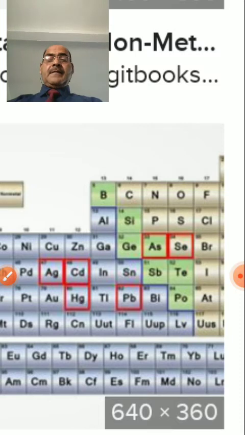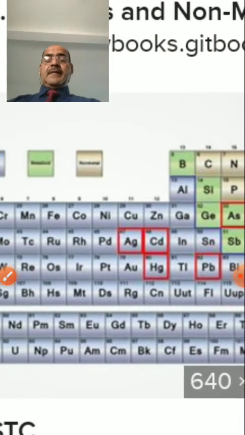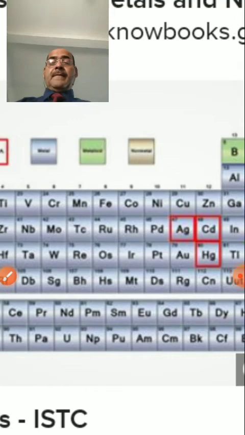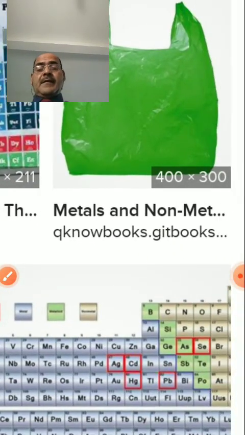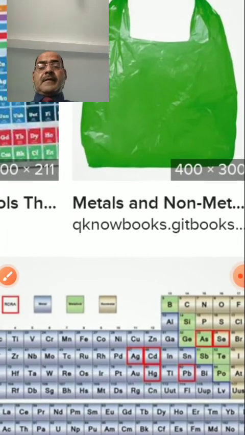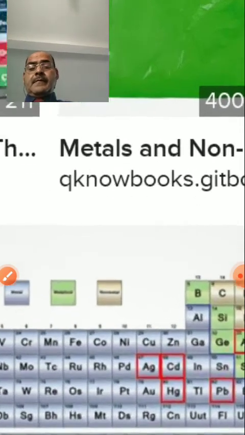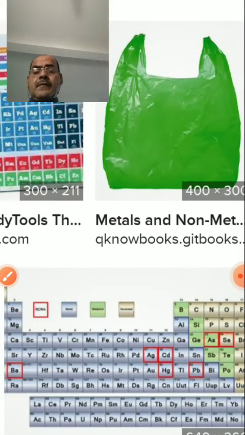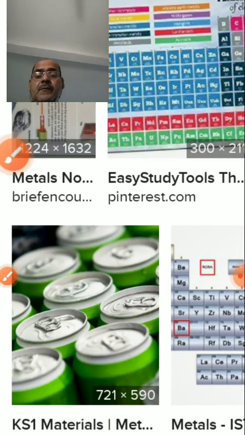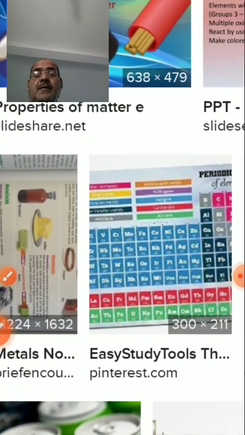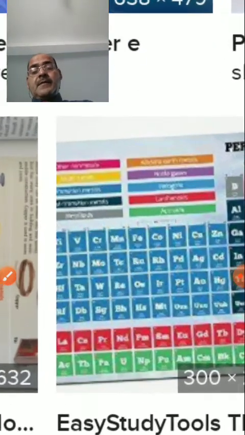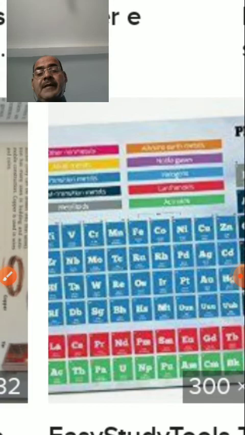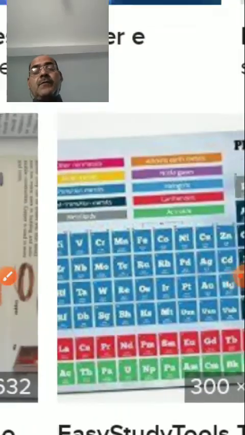All this complete blue region is called metal. You have to see it. All these blue regions are metal, and the green regions are non-metal. Materials like this tin can are manufactured from metal. And here you are looking at some examples of elements and their symbols.